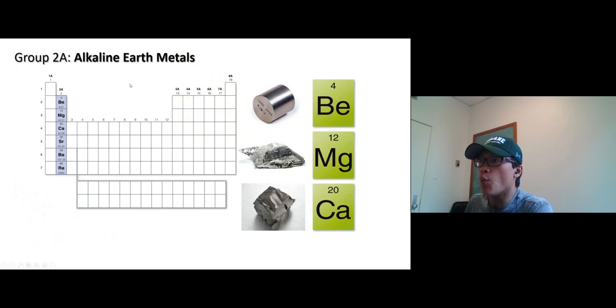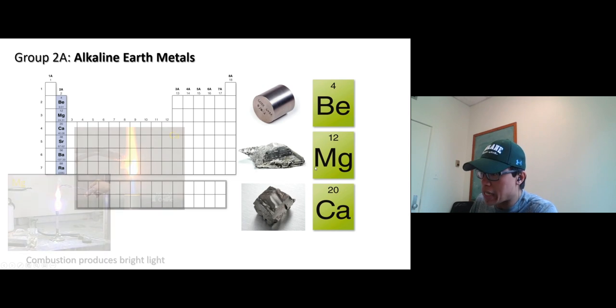Okay. All right, we also have the alkaline earth metals. These metals are stable enough to exist on the earth's surface. That's why we call them alkaline earth. But when they get into water, we make magnesium hydroxide, calcium hydroxide, beryllium hydroxide, which is also a base. That's why we call it alkali, which means base. Earth metal exists on earth. Okay, this type of metals are less reactive than group 1, so they react less violently with water. And the most common ones are magnesium and calcium.